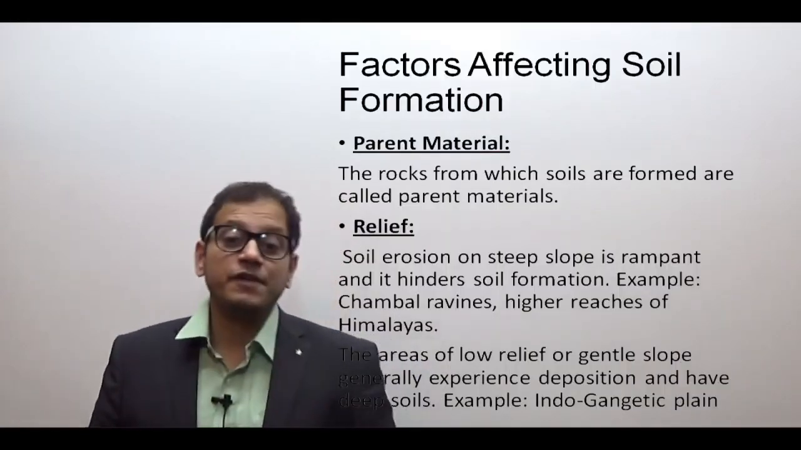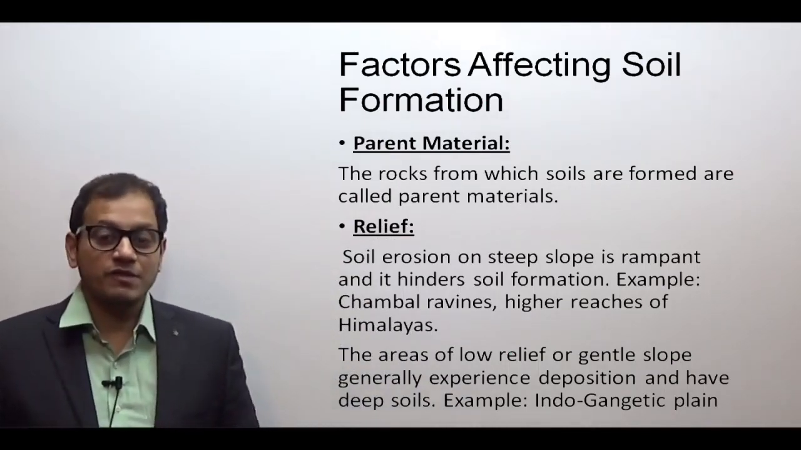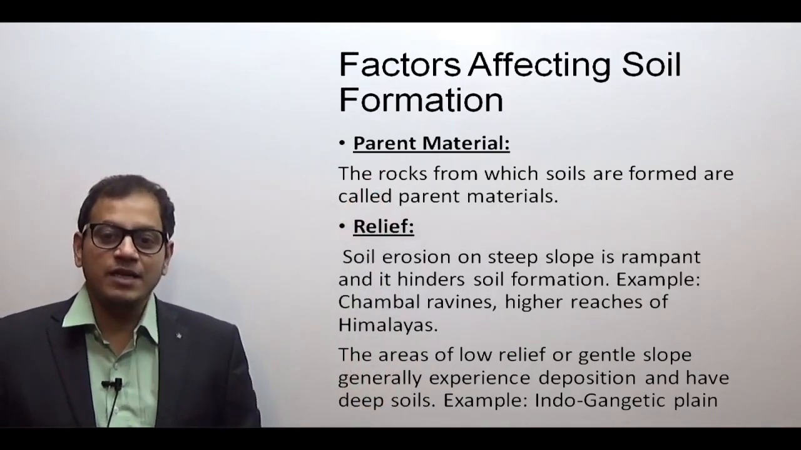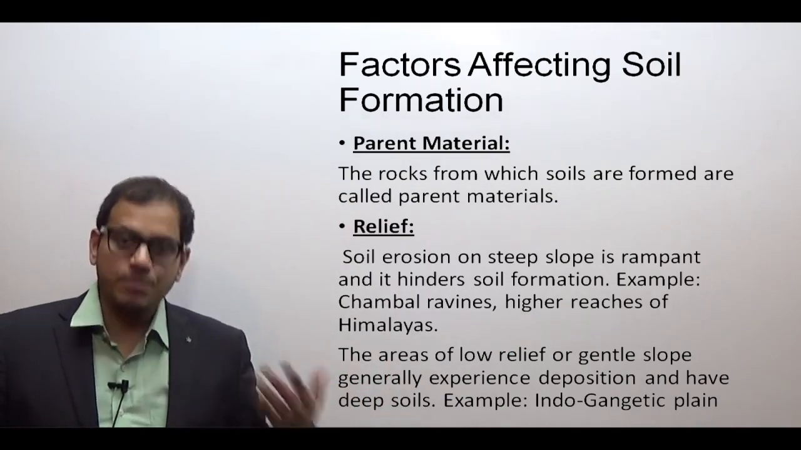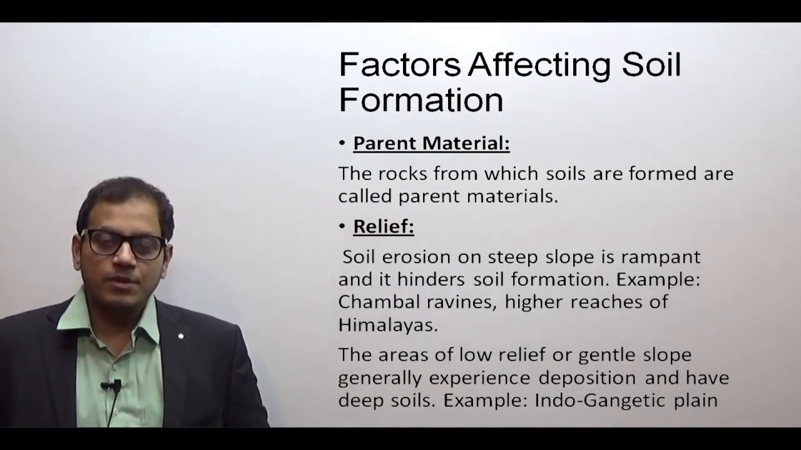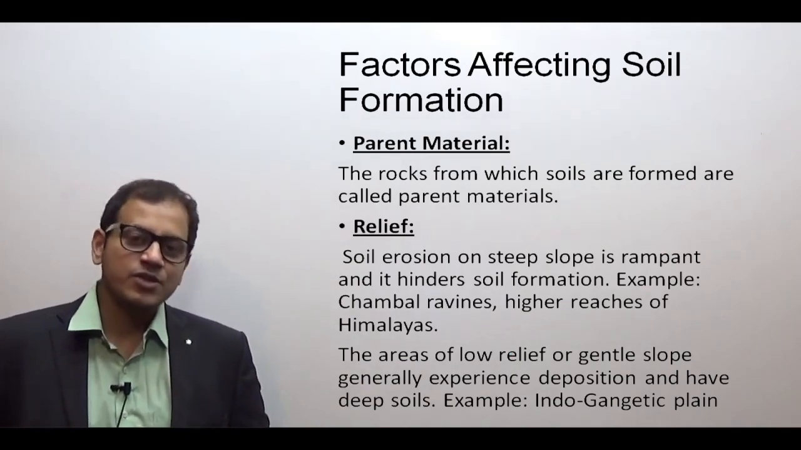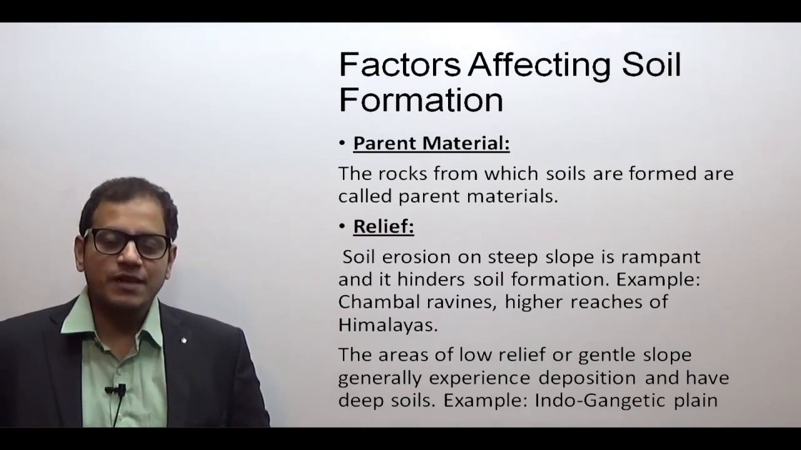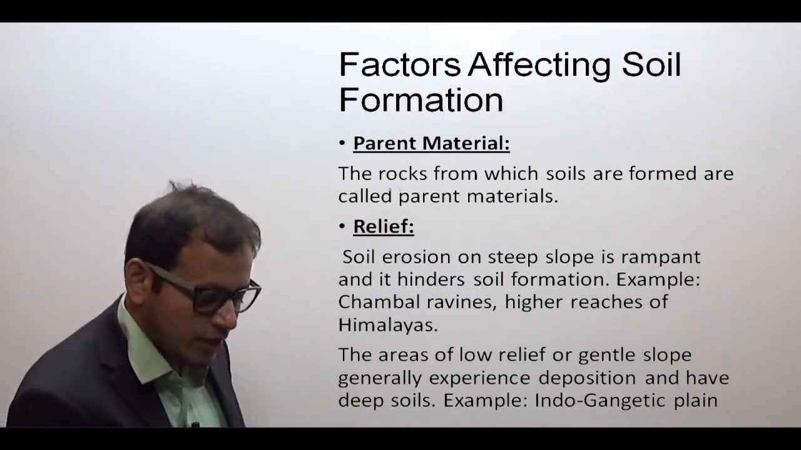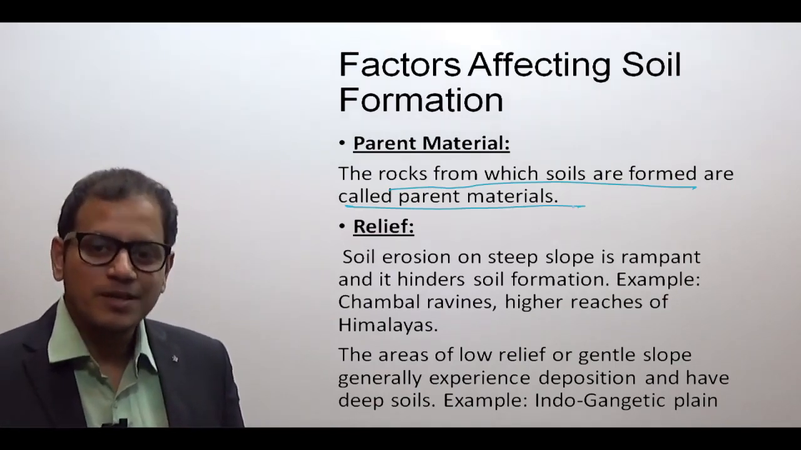Now what are the different factors which affect the formation of a soil? The first factor is the parent material. That means the rock structure from where the soil is derived. I will explain how, we just know the factors which affect the formation of the soil, and then we will study how the different factors have given rise to different soils in India. So the first factor is the parent material. Parent material means the rocks from which the soil is formed.